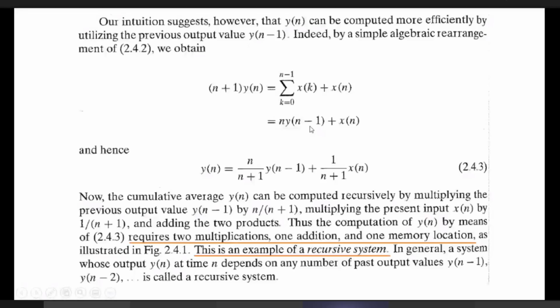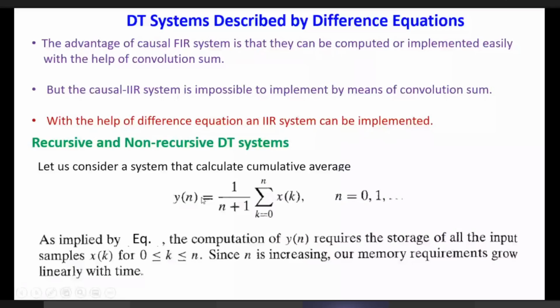Here you know that y[n] is this. So in place of n, if you place n minus 1, it becomes 1 by (n minus 1 plus 1). The minus 1 and plus 1 cancel, so it becomes 1 by n, times the summation of k equal to 0 to n minus 1 of x[k].